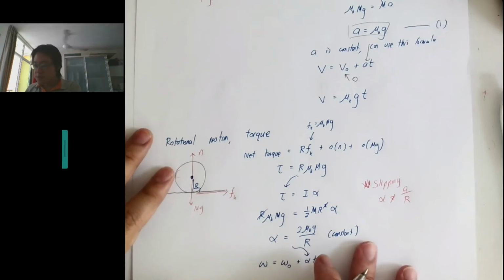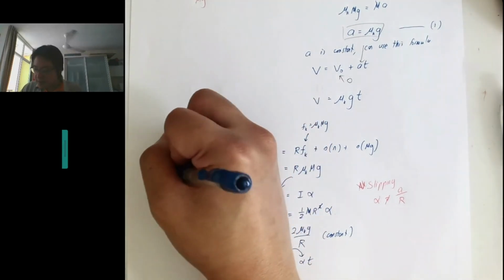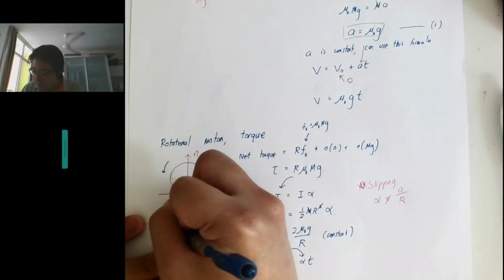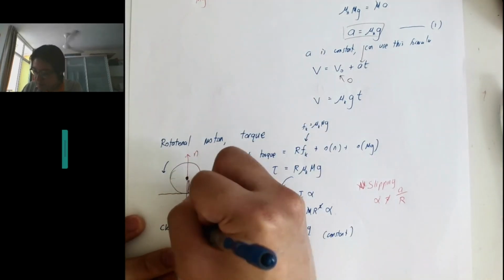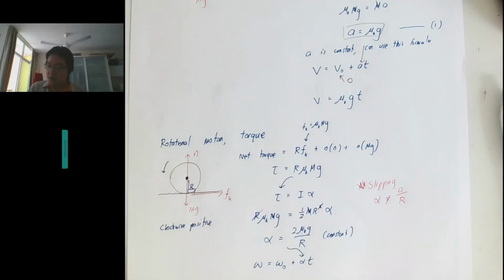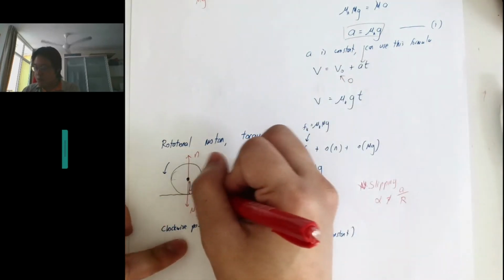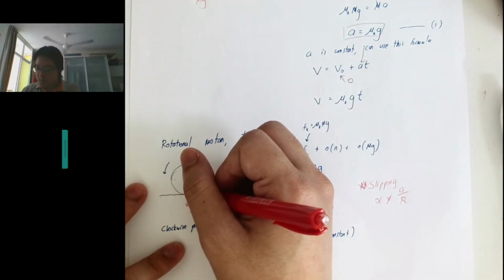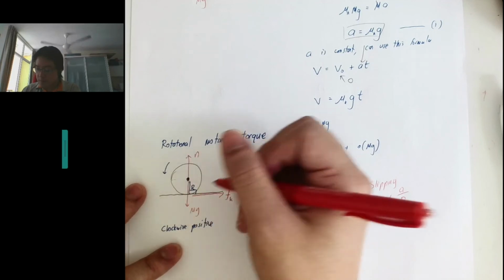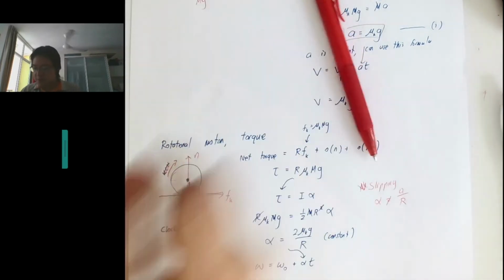Okay, so to capture this information, let us say clockwise positive. Okay, clockwise positive, and then this torque will be... hang on, let me say anti-clockwise positive.